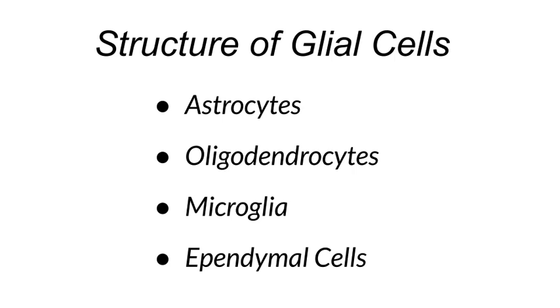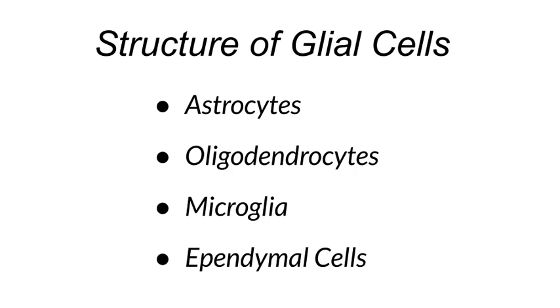Oligodendrocytes are glial cells responsible for producing myelin, a fatty substance that wraps around axons to insulate and enhance the speed of electrical signal transmission. In the central nervous system, oligodendrocytes form myelin sheaths around multiple axons, while in the peripheral nervous system, Schwann cells perform a similar function. Next is microglia.